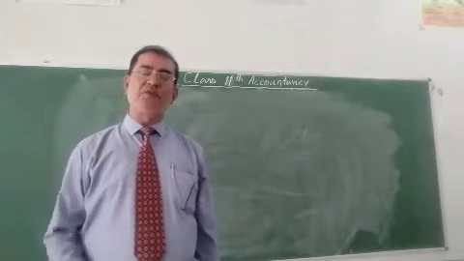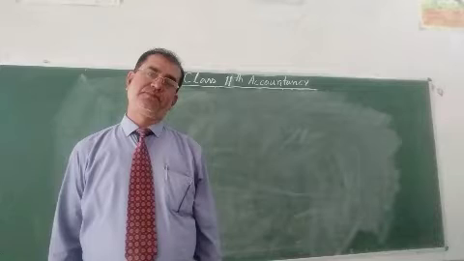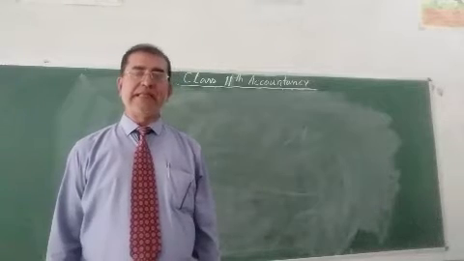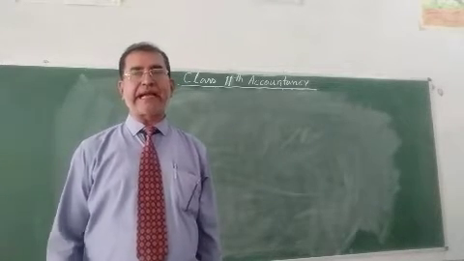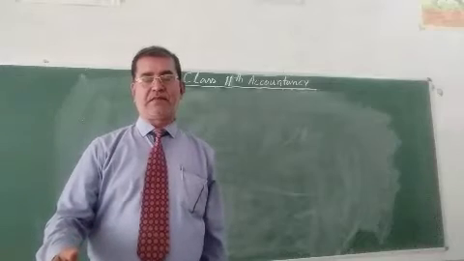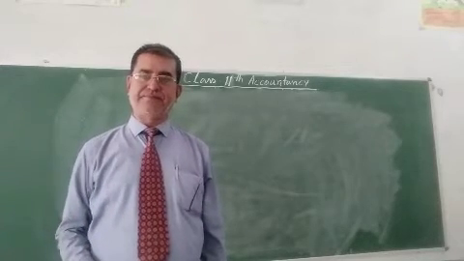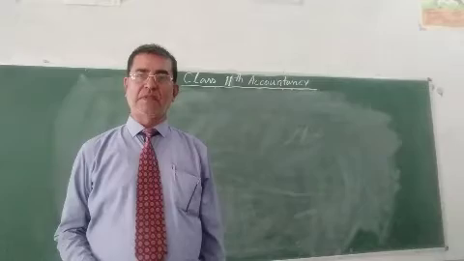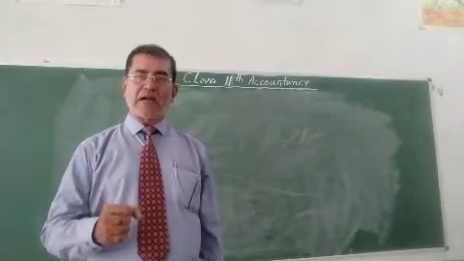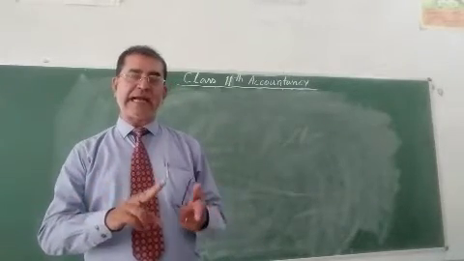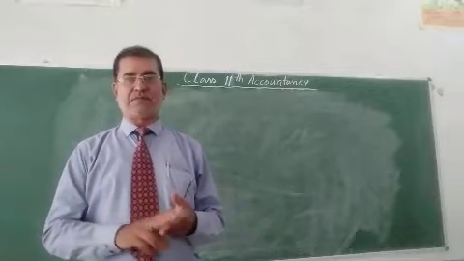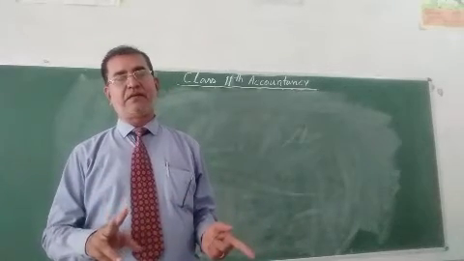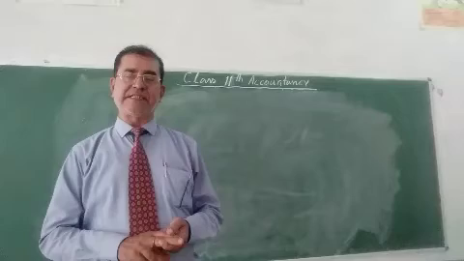Single column cash book: in this book, only cash transactions are recorded. Double column cash book: cash and bank, both the columns are given in the double column cash book.